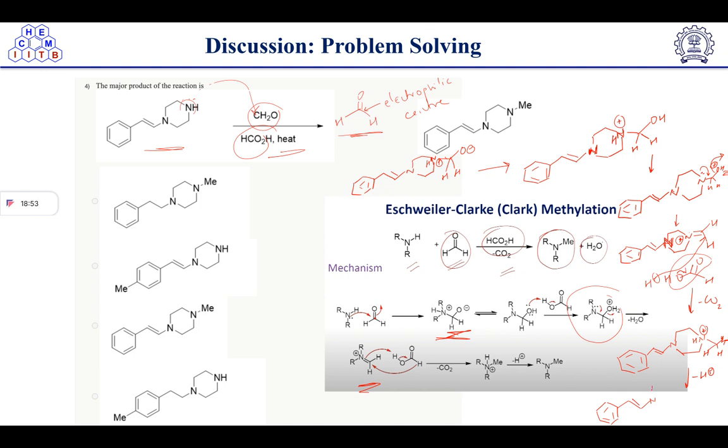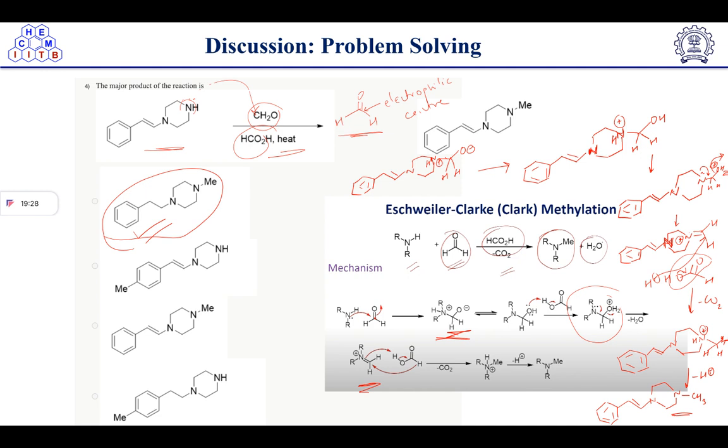Okay, so here we have N, and now this nitrogen has CH3, correct? So this is the product we are getting here. So in general we are getting N-methylation, right? That's why this reaction is known as the Eschweiler-Clarke methylation reaction. So now all of you know the correct answer, option number A. Okay, option number A is the correct answer.